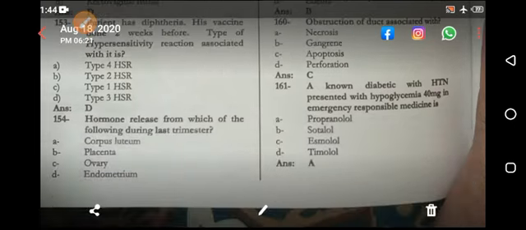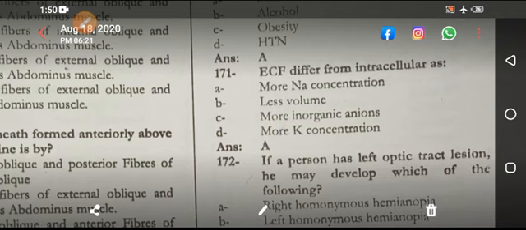Common cause of fatty liver in our country is malnutrition. If that is not, next is obesity. ECF differs from the intracellular fluid in having more sodium concentration in the ECF. If the reverse, intracellular differs from the ECF in having more potassium concentration.